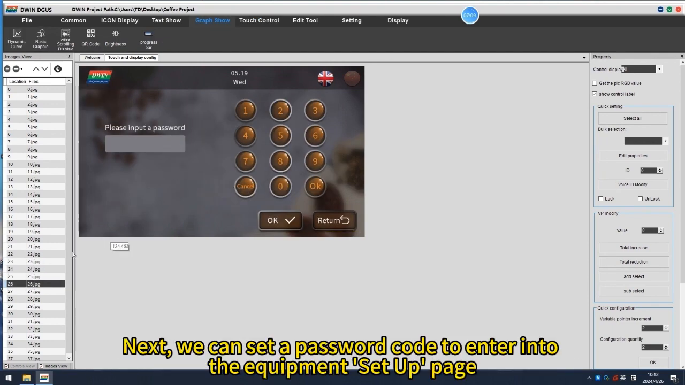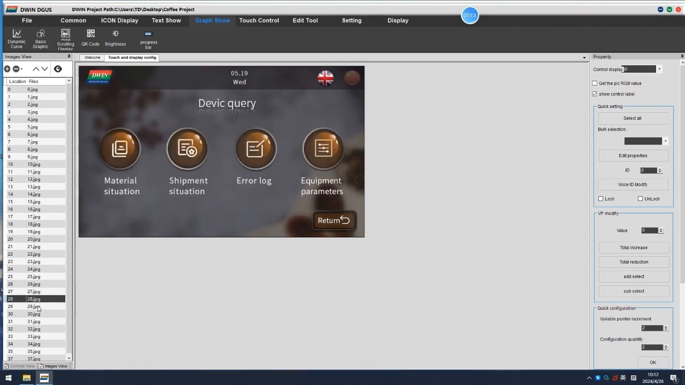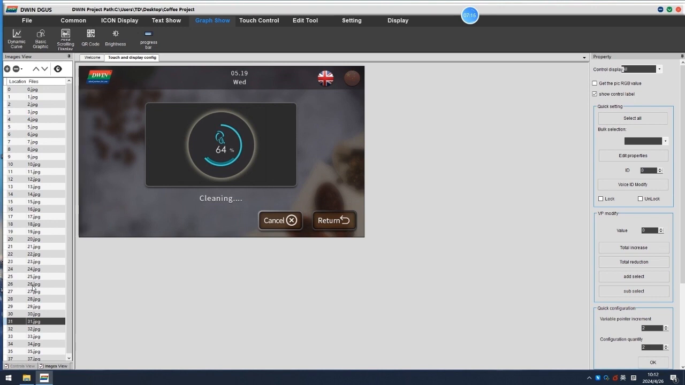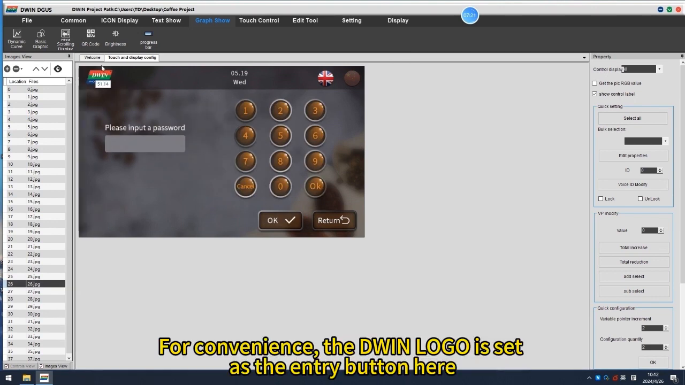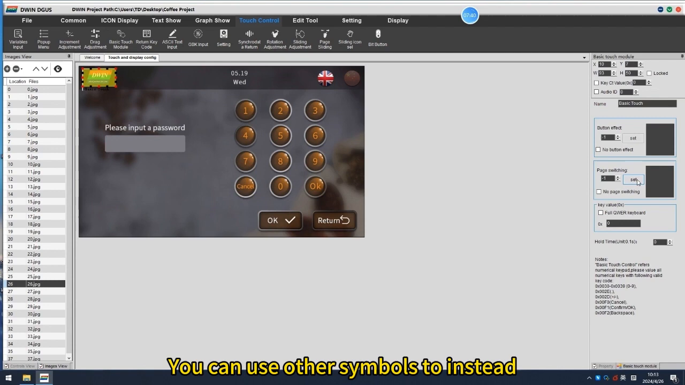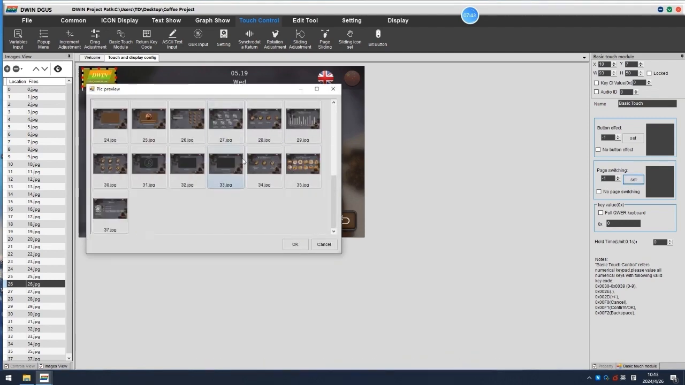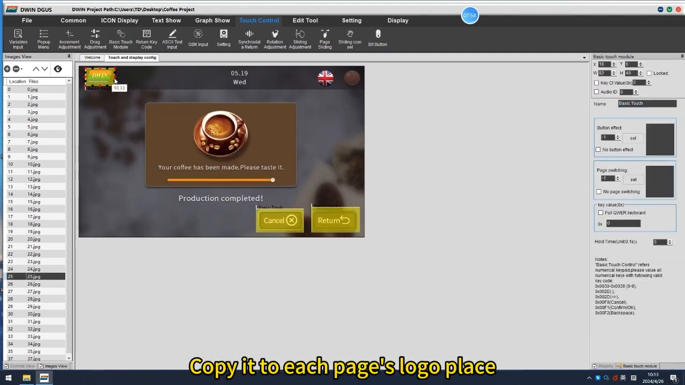Next, we can set a password code to enter into the equipment setup. For convenience, the DWIN logo is set as the entry button here. You can use other symbols too instead. Copy it to each page's logo place.